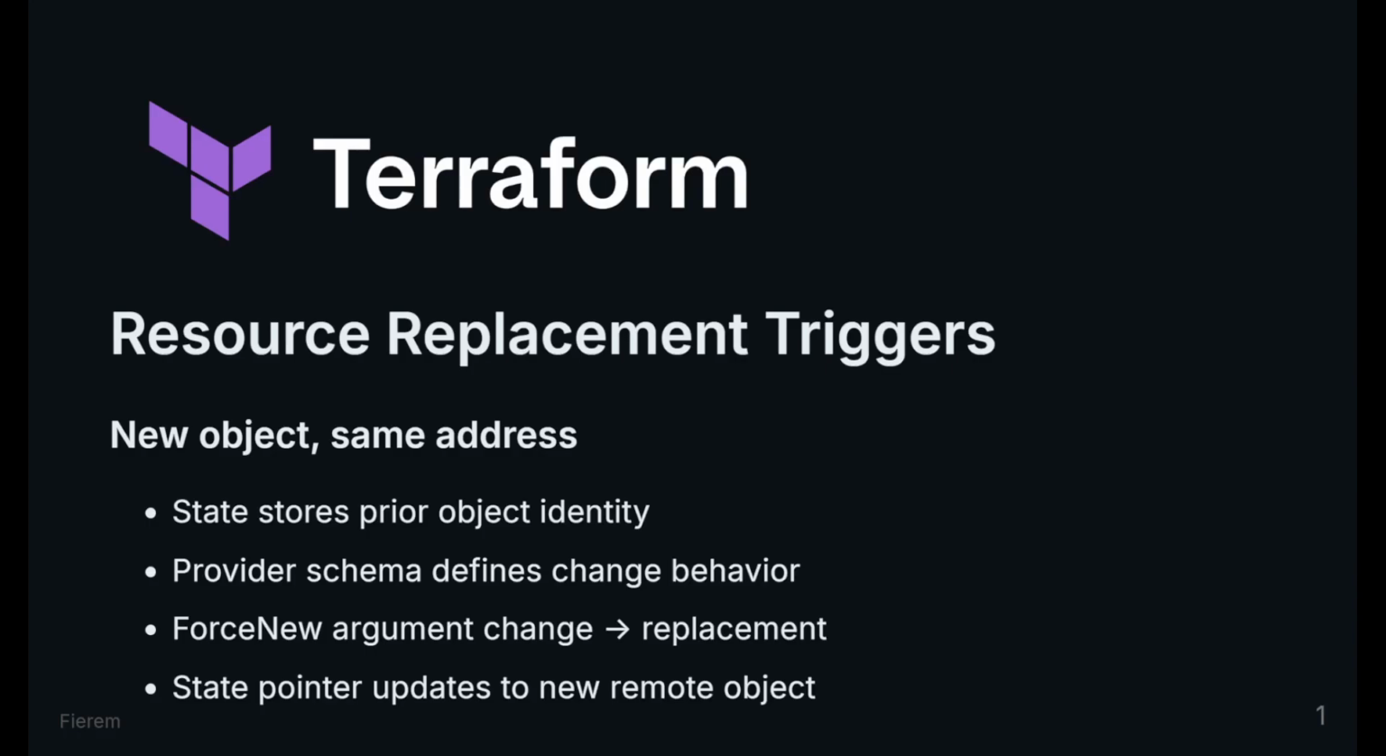Resource Replacement Triggers. Terraform compares desired arguments to the prior object recorded in state. If any changed argument is marked requires new resource by the provider schema, Terraform plans a replacement. Replacement means Terraform will create a different remote object, then update the state to point at it.